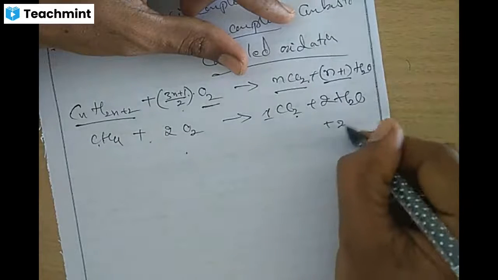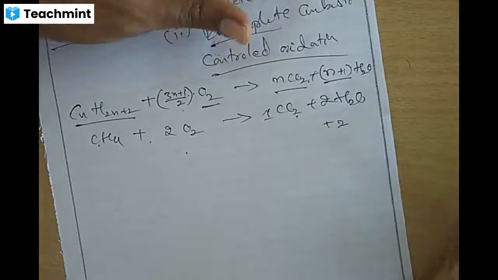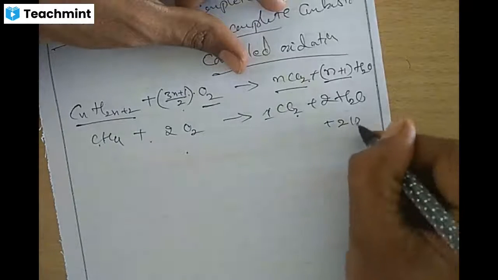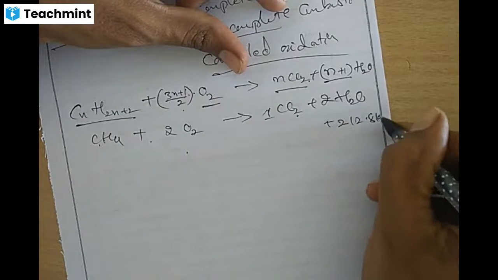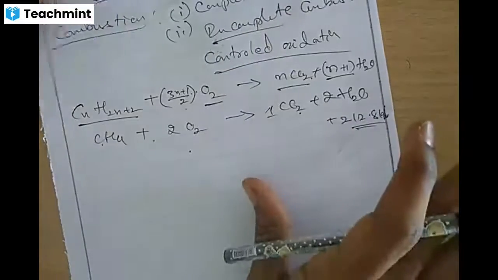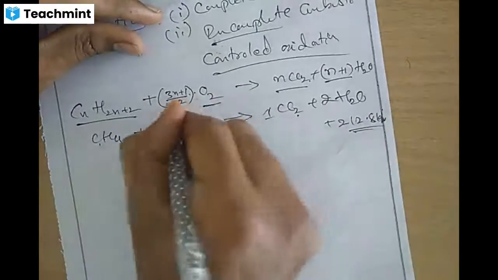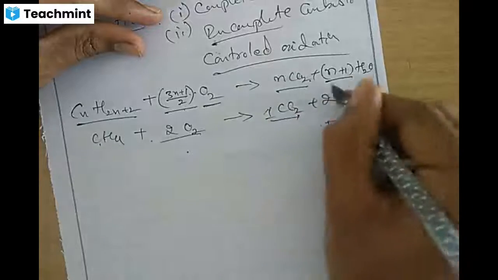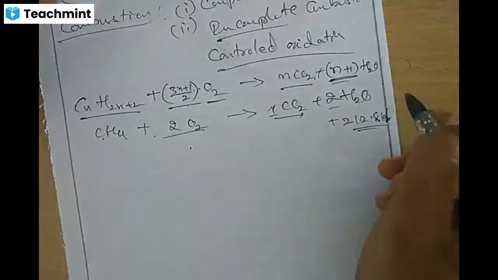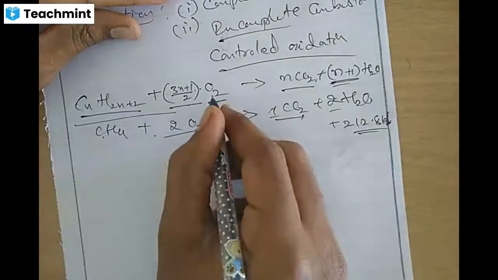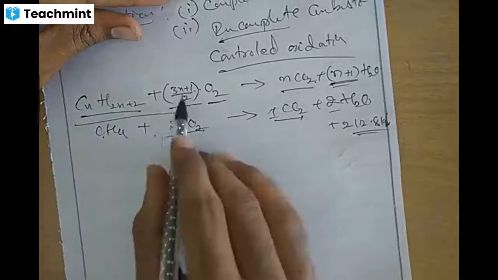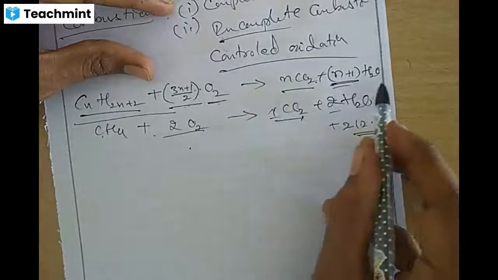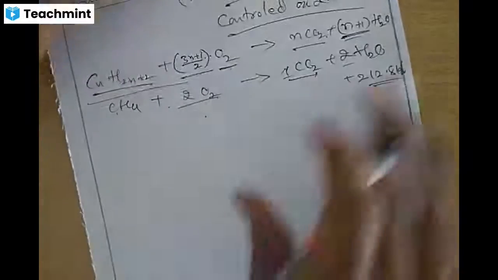The heat liberated is generally 212.8 kilocalories per mole. So remember this general equation: CnH2n+2 plus (3n+1)/2 O2 gives rise to nCO2 plus (n+1)H2O. This is complete combustion.